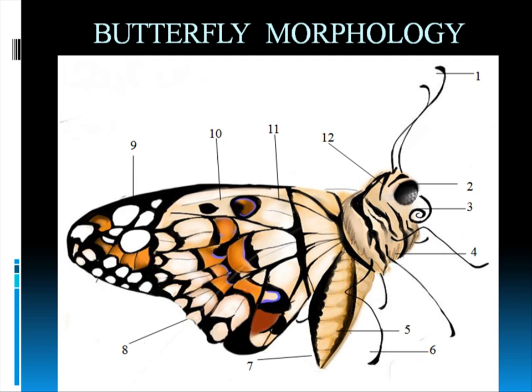And then we have number 3, that is the proboscis. It is a long straw-like tube that is used for drinking nectar or fluids. You can see the spiral structure. It is mostly coiled when it is not in use. But when they are drinking, the tube becomes a straight straw and they drink from it.